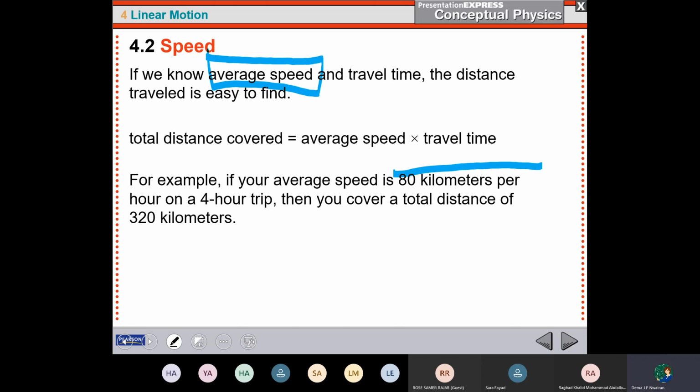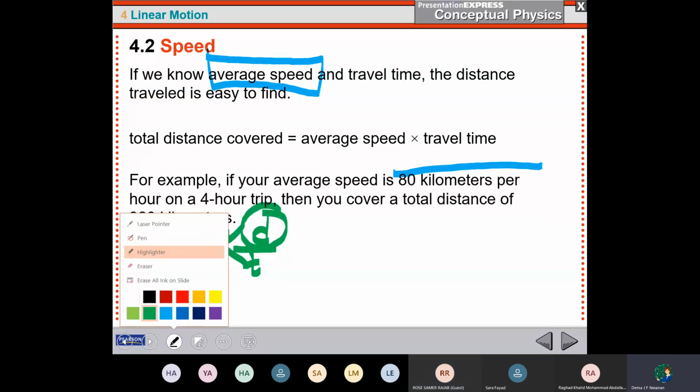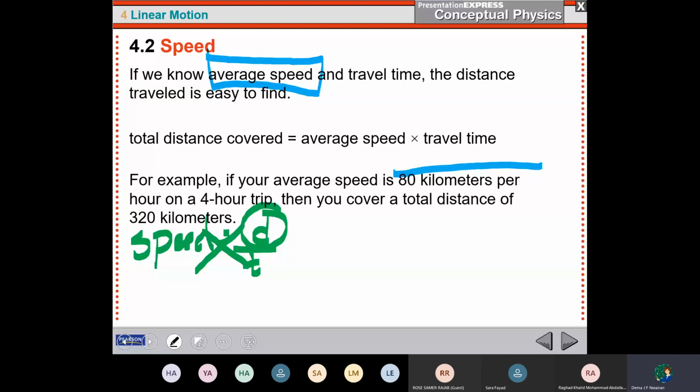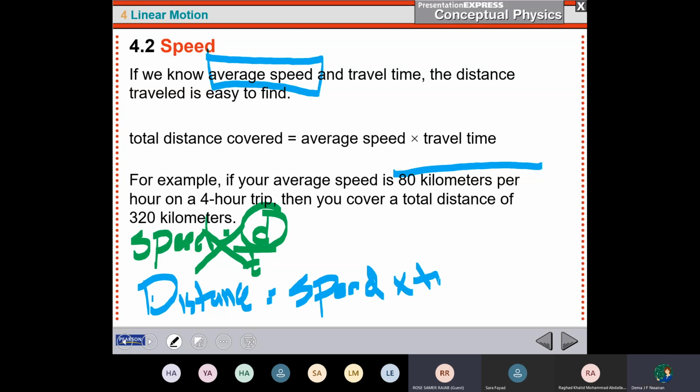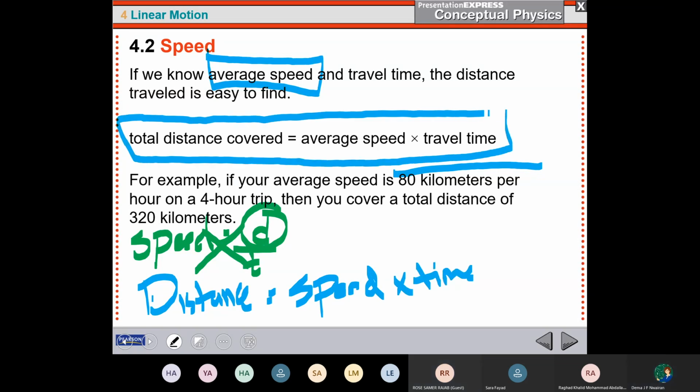By using this definition. I know that the speed is the distance over time. So how can I find the distance? By multiplying them. So the distance equals the speed times the travel time.